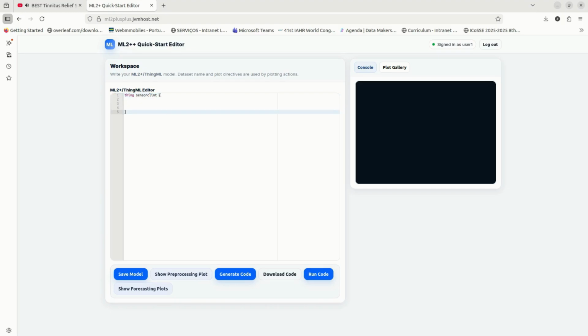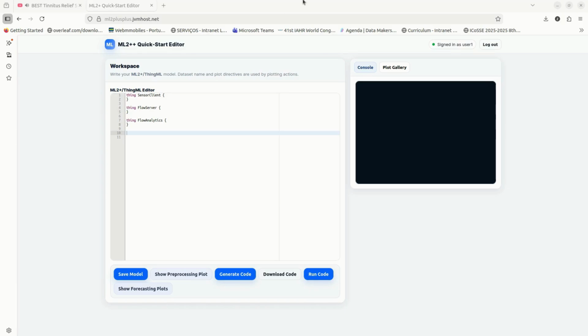First, I start with the quick start editor and define the system in ML Quadrat Plus with SingML syntax. Then I generate and run code directly, and I inspect logs and plots produced by the pipeline.